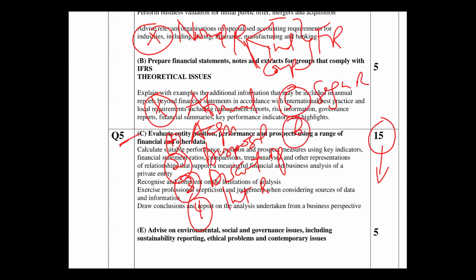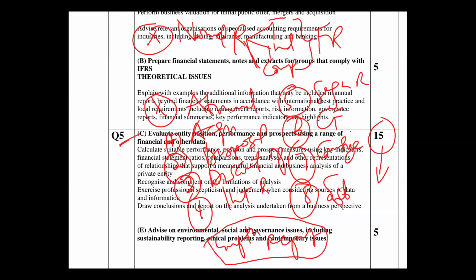Number 6, cash flow. Number 7, common size. Number 8, sustainability. So these are the 8 areas they can pick question 5 from. And all these go along with computation and reports, and he solved several examples with us.